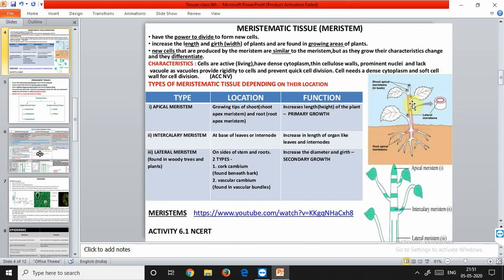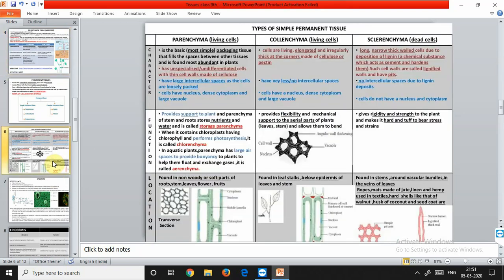For example, the cork cambium or the phellogen produces a protective cork on the outside of the secondary cortex. Cork is the protective tissue that is found in the plant. It is formed by the lateral meristem. Now we'll talk about